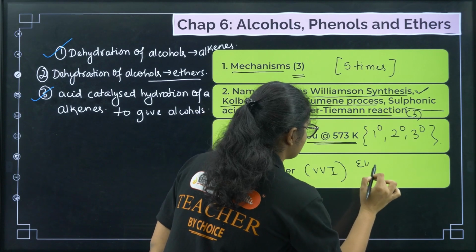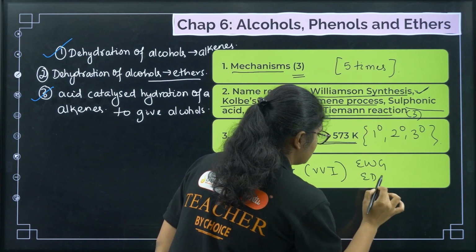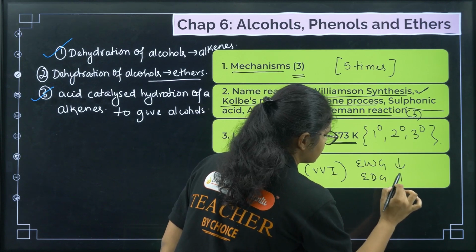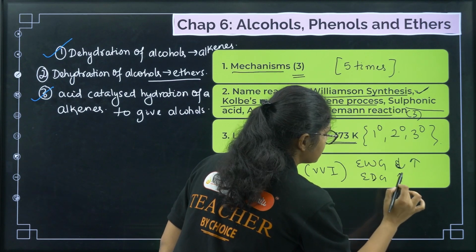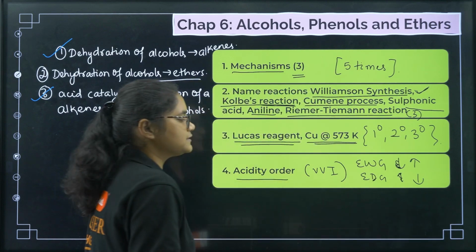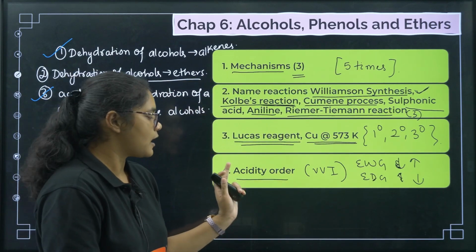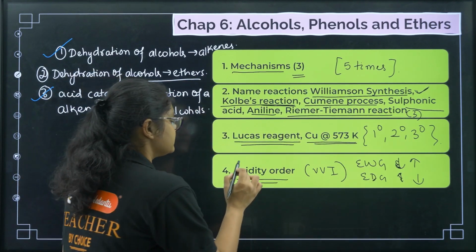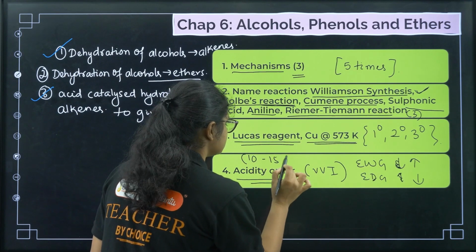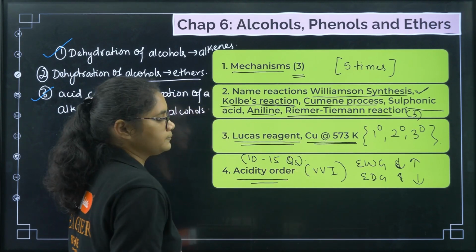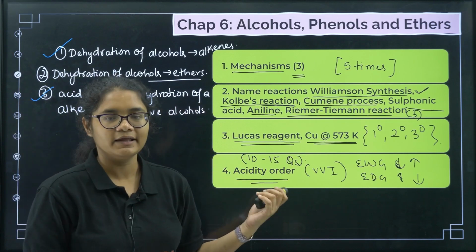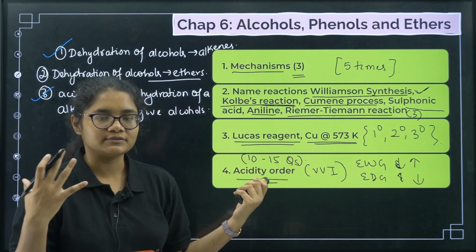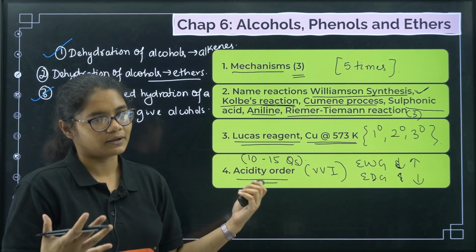What happens if electron withdrawing group is there, electron donating group is there, withdrawing group increases, donating group decreases the acidity. What other factors are there, how to predict? So at least practice 10 to 15 questions on acidity order. Okay, you will easily get from NCERT, or you can check our videos. We have done so many questions on this, you can practice them.